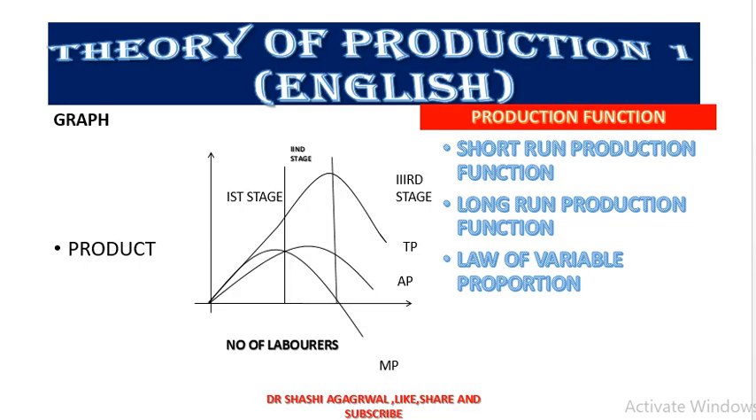Today our subject is microeconomics or business economics, and we are going to do the theory of production. We will be covering the theory of production in 3 parts. Under the theory of production, today we are going to do what is the meaning of production, and what is the meaning of production function, short run production function.